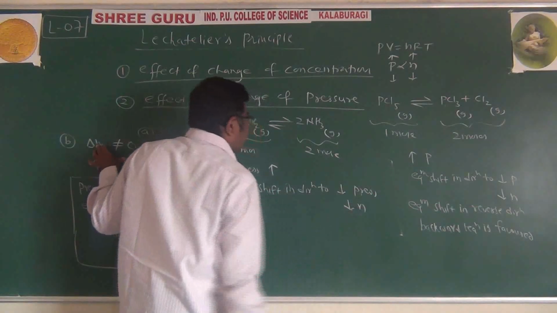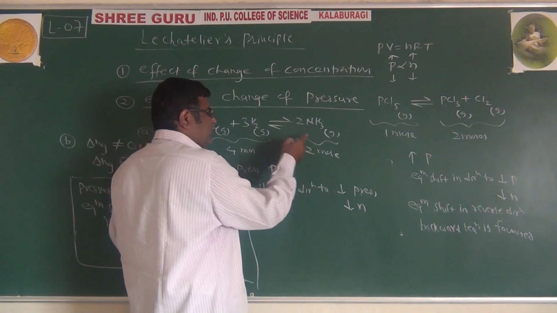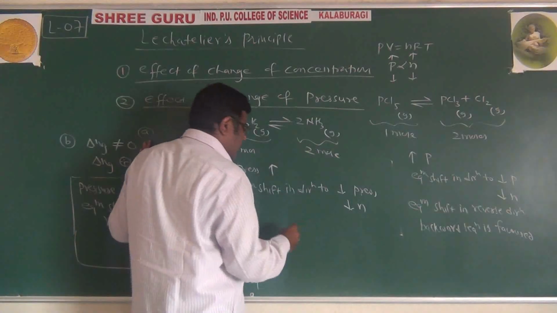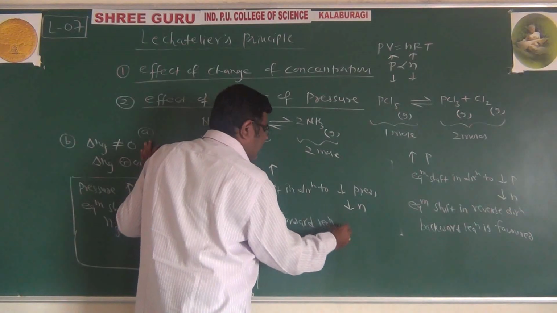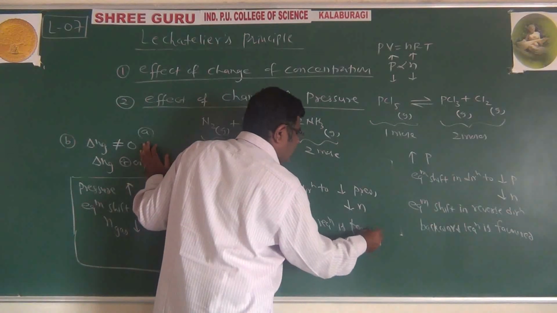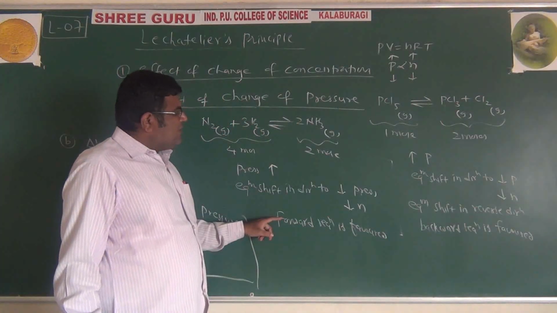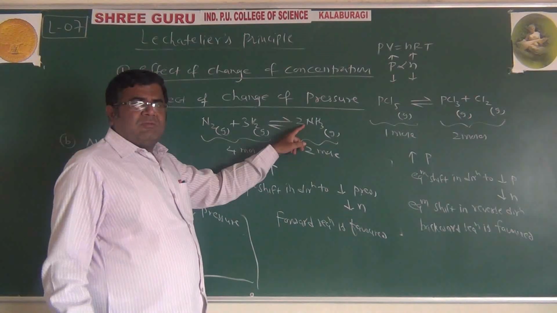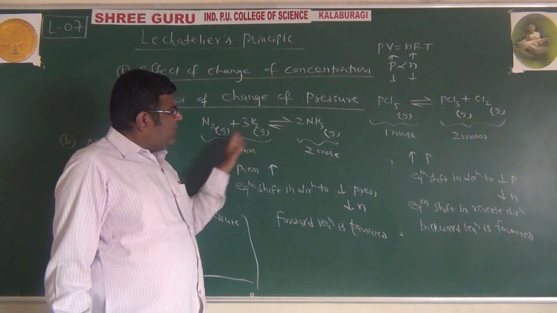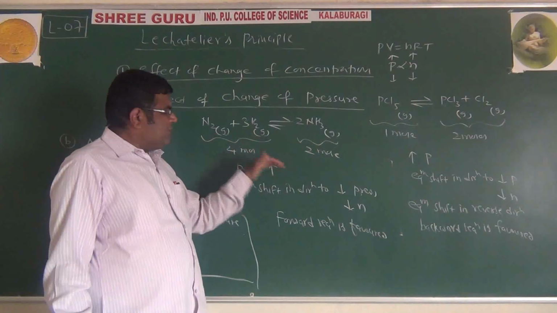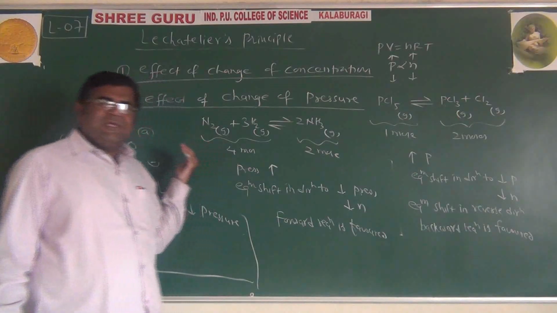Decrease pressure means decrease number of moles. Which side has fewer moles? Product, or we can say forward. So we can say the forward reaction is favored. If you want to have more and more ammonia out of this, what is your parameter in your hand? You increase the pressure and the reaction will go in the forward direction. Decrease the pressure, the reaction will go in the reverse direction.